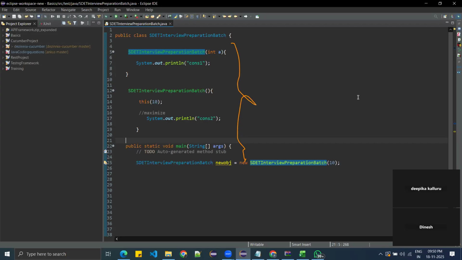So we have discussed what the rules of the constructor are, how the constructor is different from a method, that a constructor cannot return a value, that a constructor should have the same name as the class, and whether we can have multiple constructors. If the constructor has a return type, then what happens?